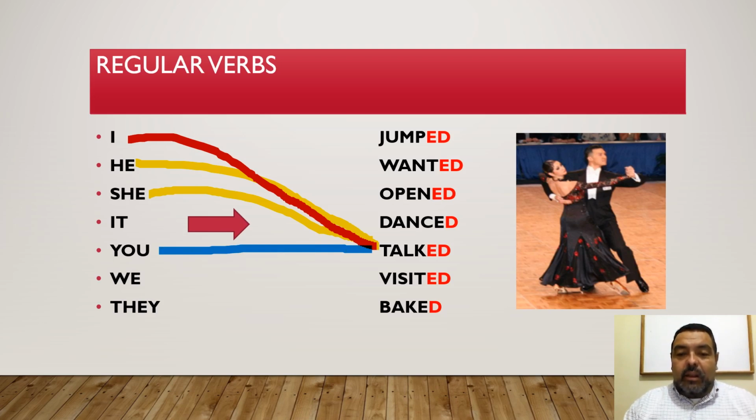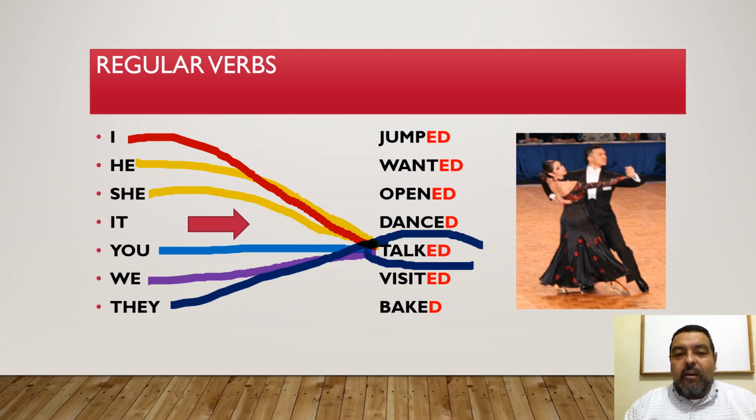Tú hablaste, you talked. Nosotros hablábamos, we talked. Nosotros hablamos for the past tense. We talked. And the last one, ellos hablaban, they talked. Ellos hablaron, they talked. You see? Talked. One form only. Can this be more easy? No. Can this be easier? No, cannot be.